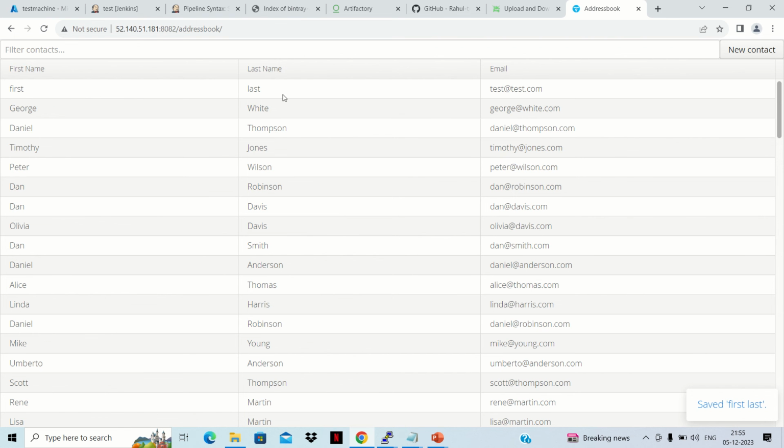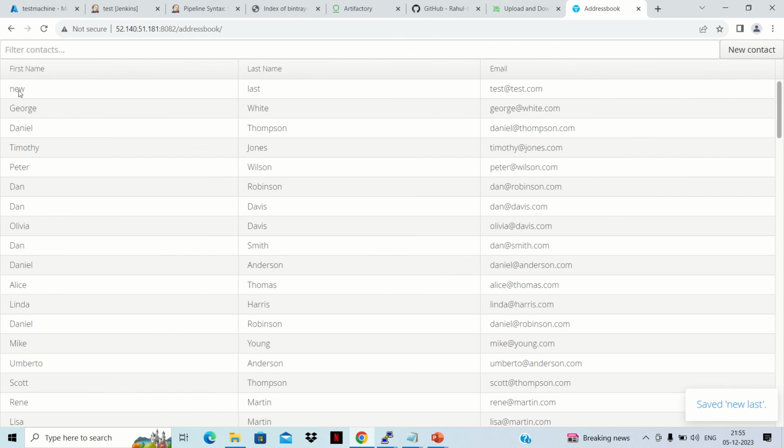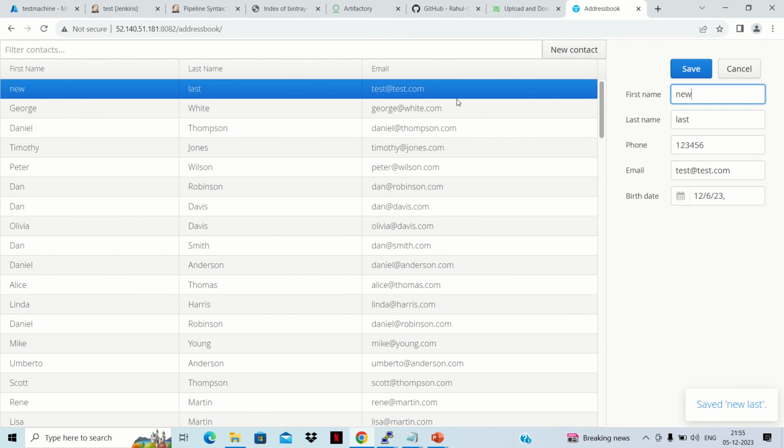Now you can see that the entry is populated on the top. If you click on this entry, you can edit it also. You can make it new, with the rest of the entries remaining the same, and click on save. Now the first name has been changed, with the last name and everything. So the application is also accessible. In this way we can do things related to our JFrog also.